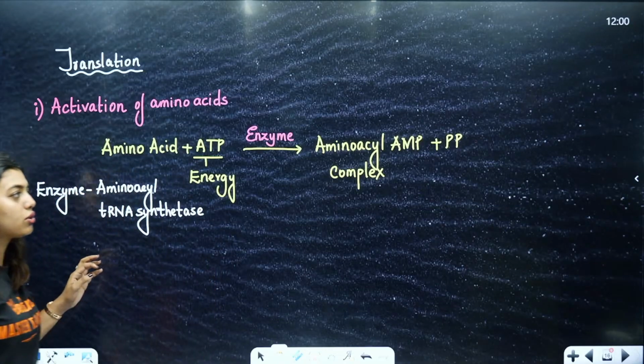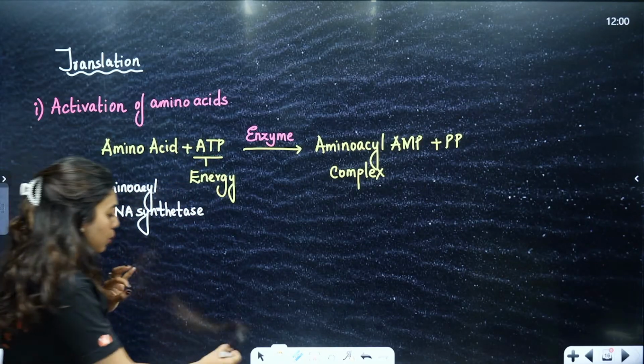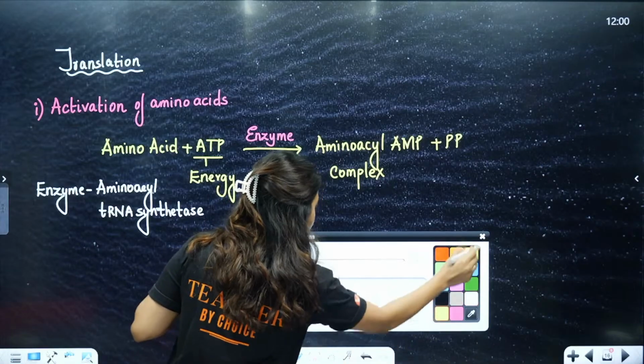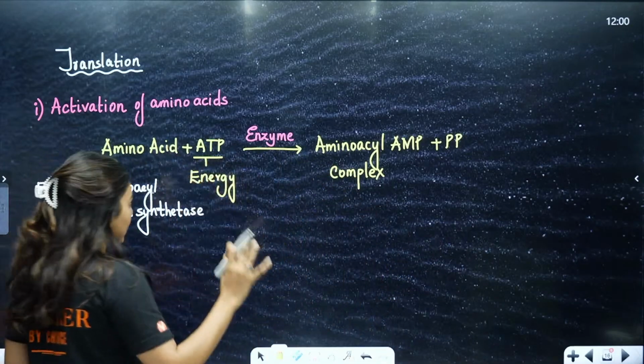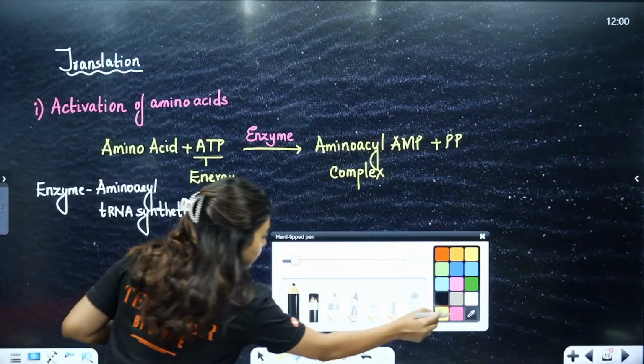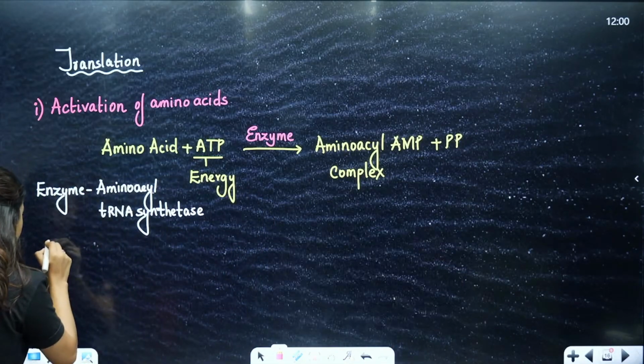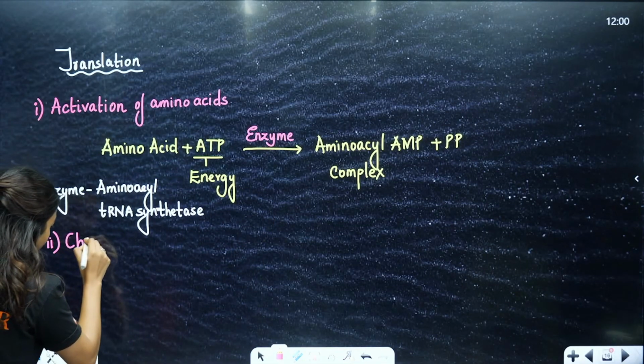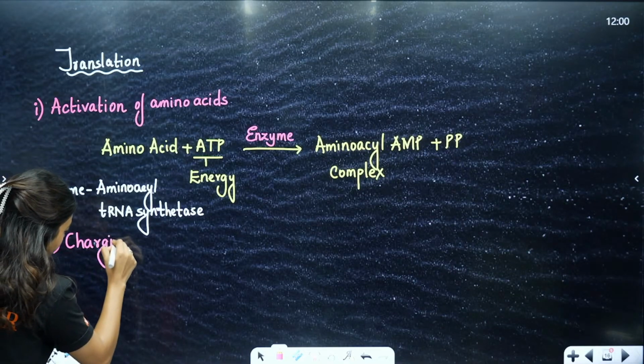Okay, now students, look here. After this, we are going to take this fellow. Okay, who is that? Amino acyl AMP complex. Okay, we're going to take that. And the second process is going to be charging of tRNA as mentioned in your NCERT.